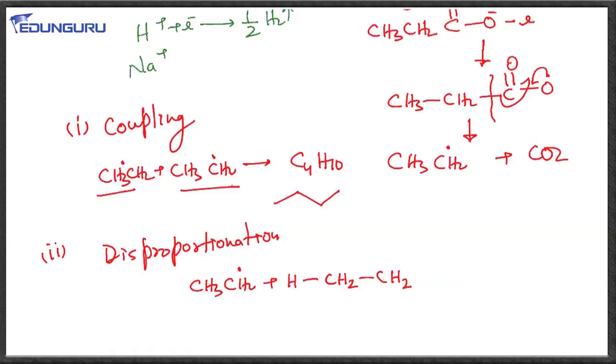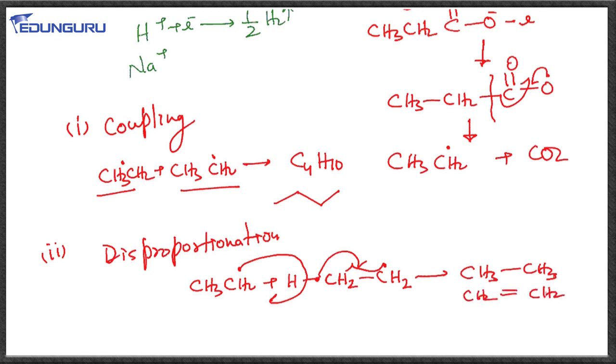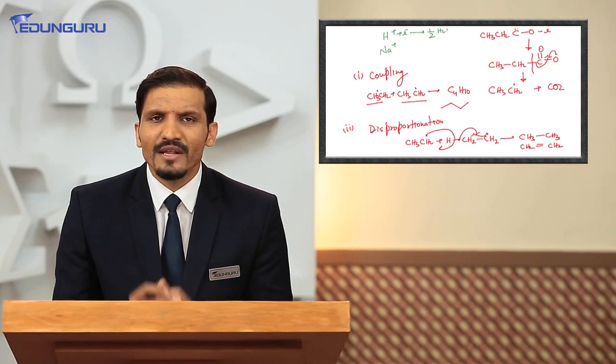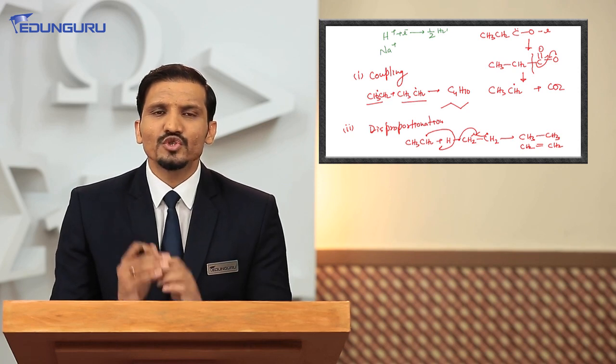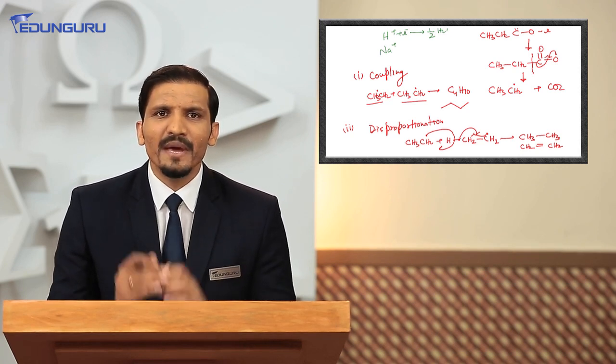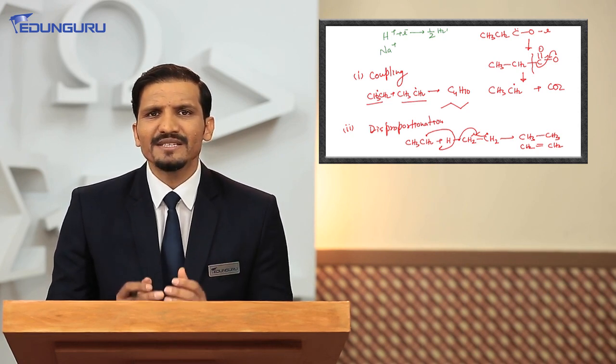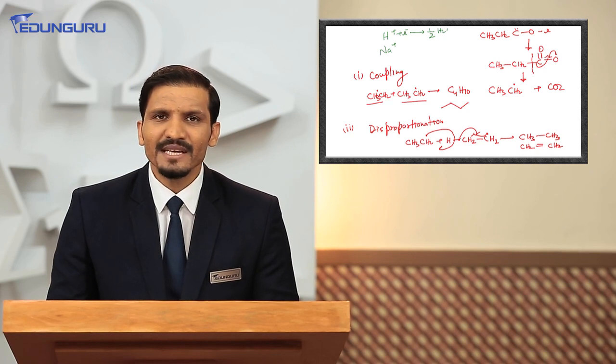How does it take place? This radical will take up this hydrogen and the radical formed over here will combine with this, resulting in one CH3CH3 and another CH2=CH2. So if the question is asked, what are the products obtained in the electrolysis of sodium propanoate, the major product is undoubtedly butane, but the minor products are ethane and ethene. So that is the important thing.